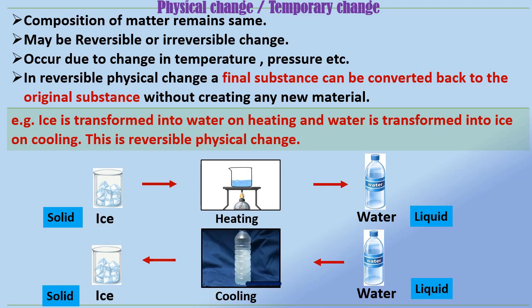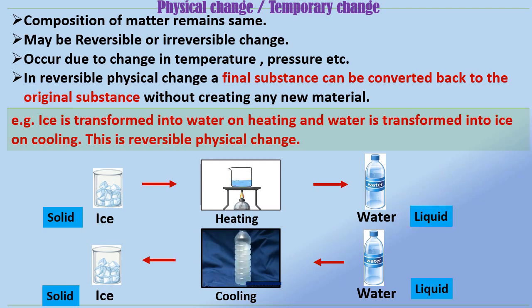Physical change may be reversible or irreversible. In reversible physical change, a final substance can be converted back to the original substance without creating any new material. In irreversible change, something cannot be changed back to its original form.